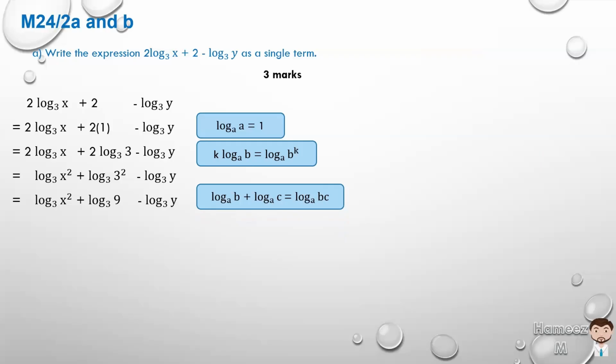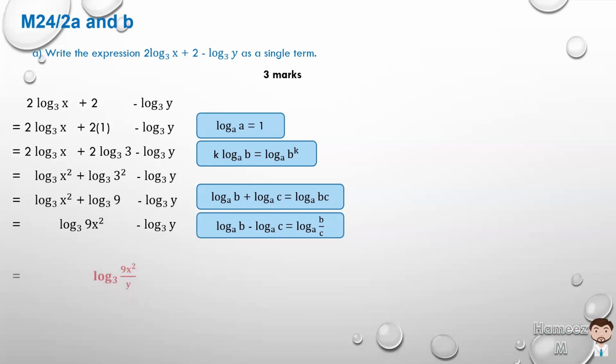So if we multiply 9 and x squared, we get log 9x squared to base 3 minus log y to base 3. And if we have two logarithmic terms with the same base and there's a subtraction between them, then we can combine them into a division. So we'll have log 9x squared over y to base 3. And that is writing this entire expression as one single term.